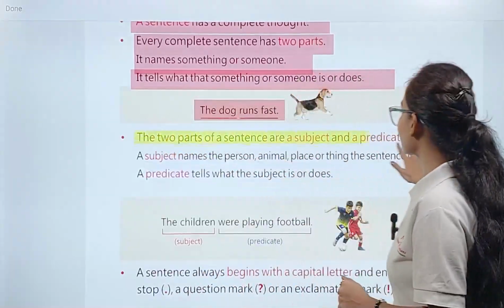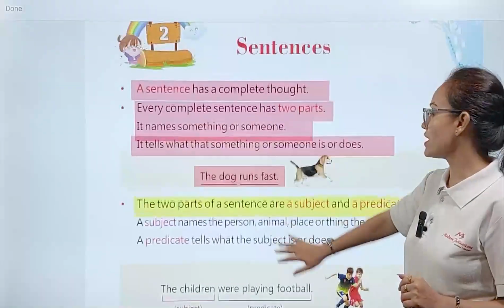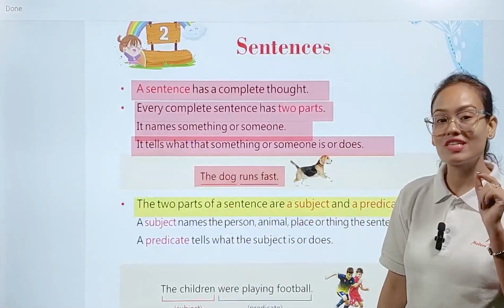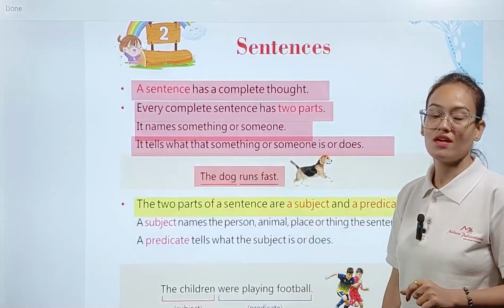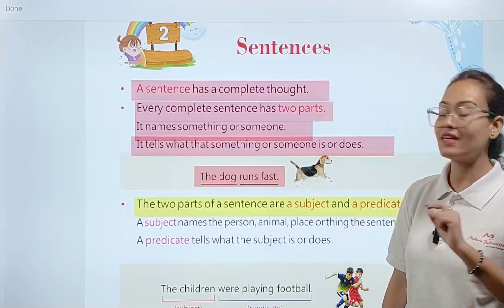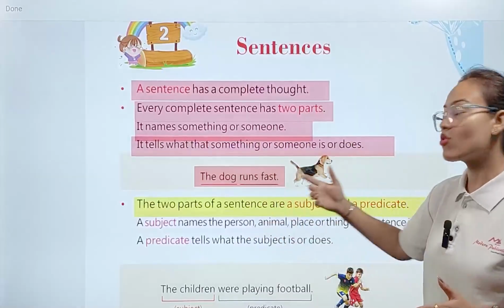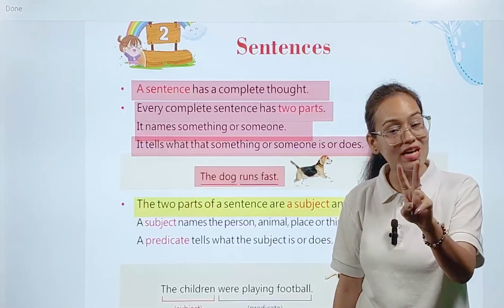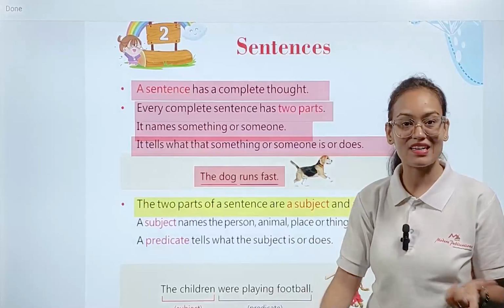The two parts of the sentence are subject and predicate. The first part of the sentence, which tells us the name of something or someone, is called a subject. And the second part of the sentence, which tells us what something or someone is or does, is called a predicate.